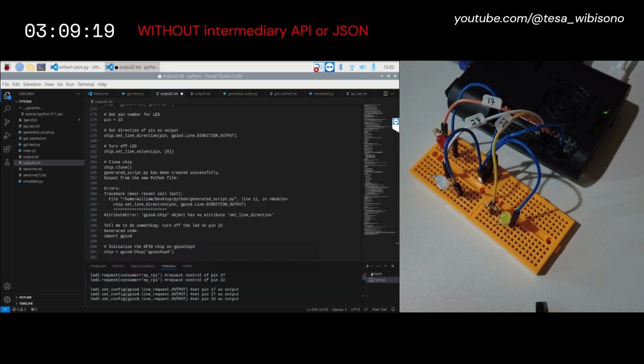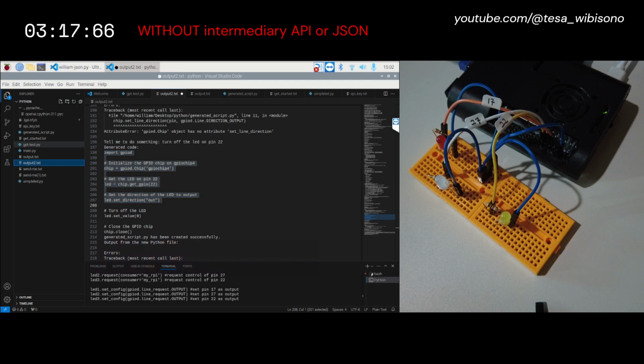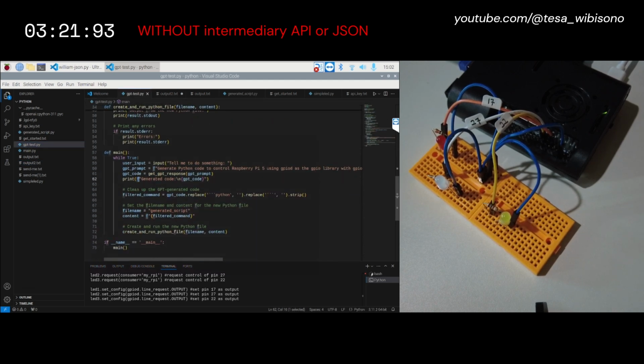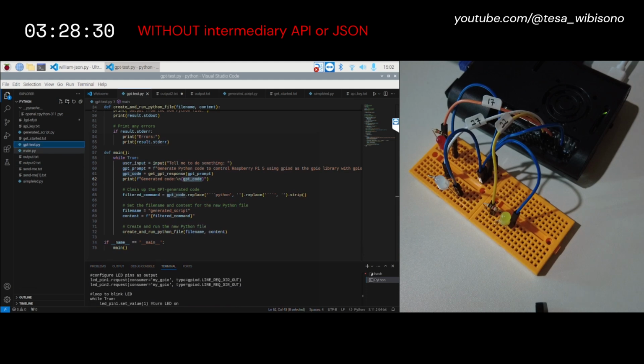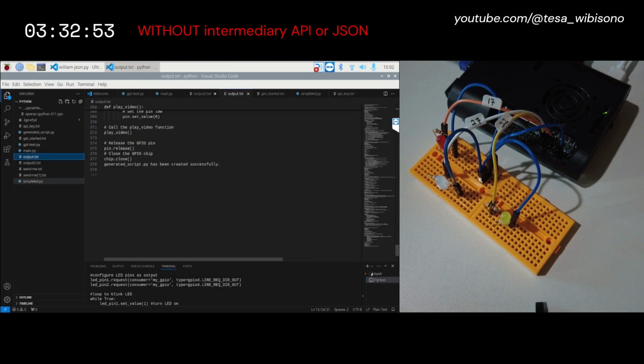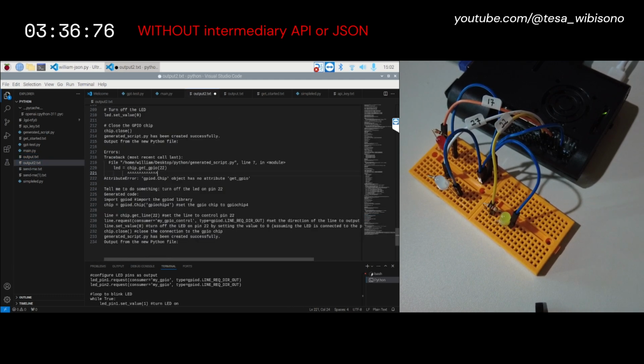Again, we are just going to save all the code, including the failed attempts from ChatGPT API to complete the task, for documentation and to analyze later on. As we have mentioned in the previous video, when not given any intermediary API or JSON, making ChatGPT API program itself and control its components might not be reliable or stable. ChatGPT API will need detailed instructions to help interpret or give it a full context of the instruction.